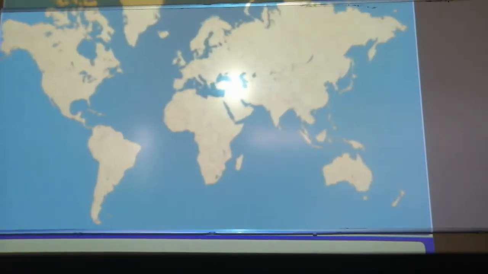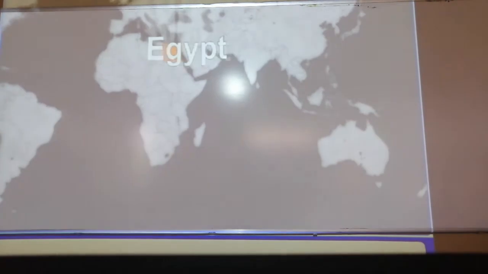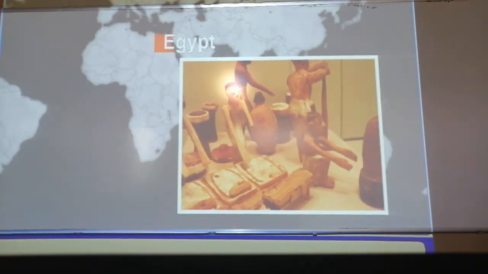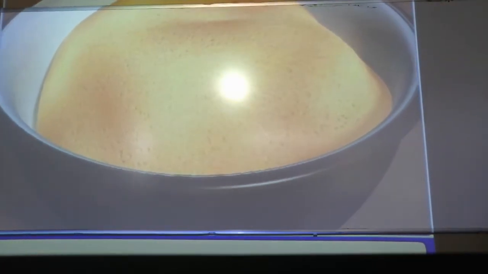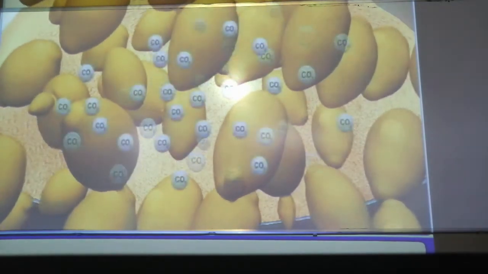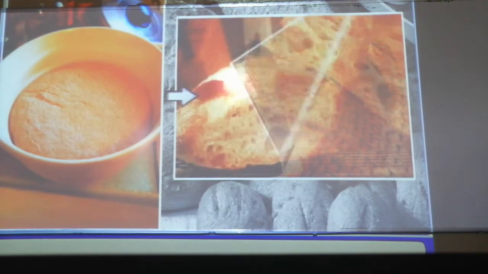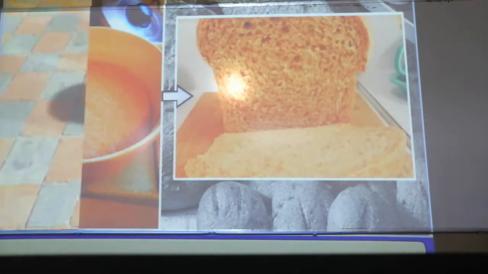So all over the world, and this is actually talking about Egypt, many people have an extraordinary history of using various microbes in their day-to-day activity. As we have seen, these microbes have so much effect. Through fermentation, they help in so many activities like the formation of bread, cheese and so many other products.